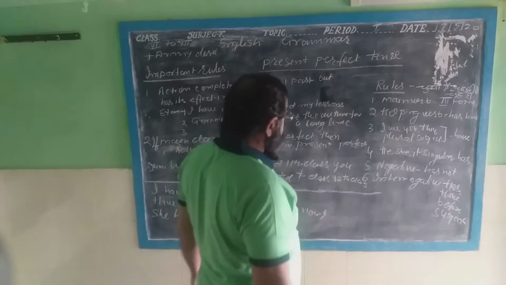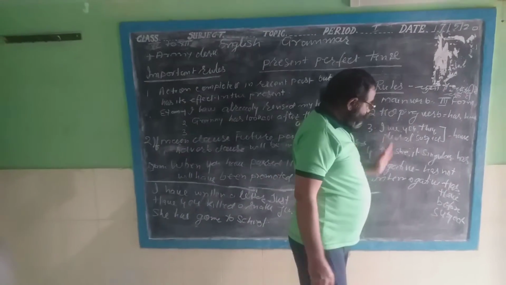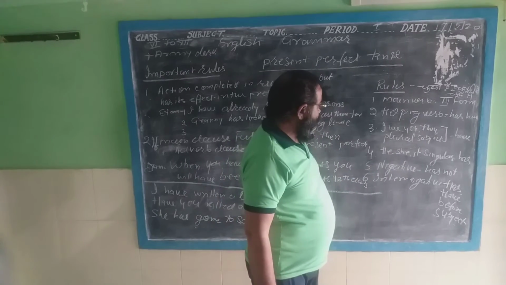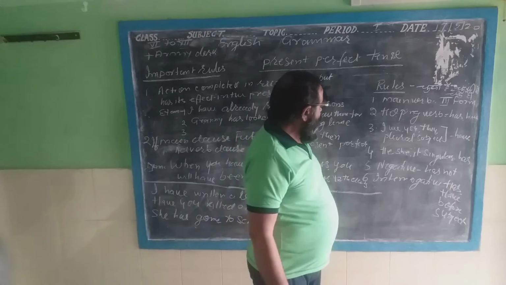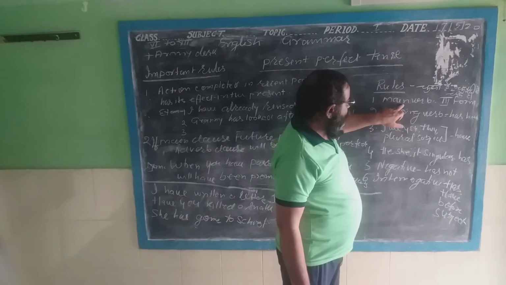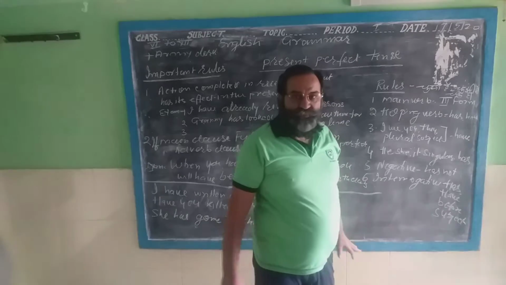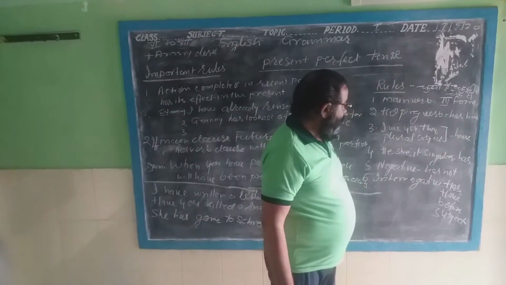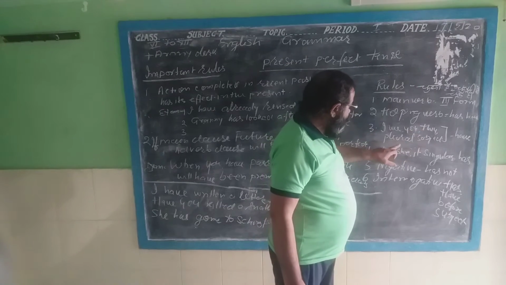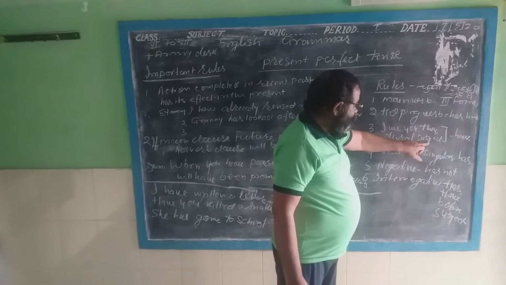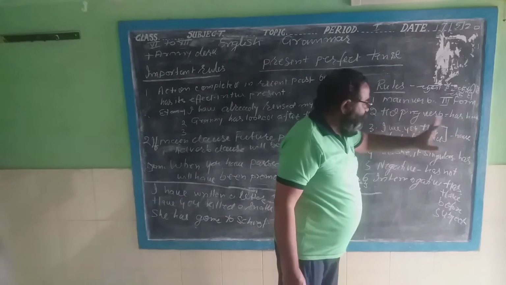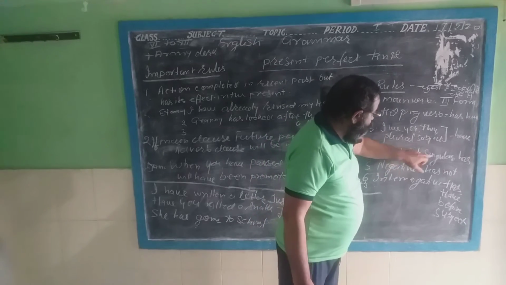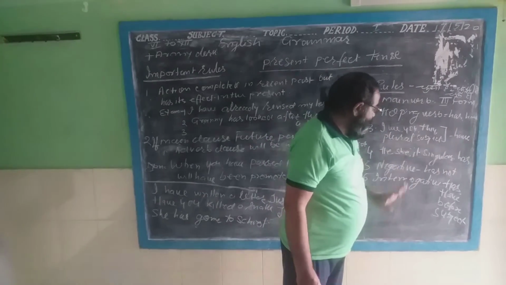Present perfect tense: there are certain rules which we have to keep in mind while framing sentences of English or translating from Hindi to English. First of all, the third form of the main verb will be used, and the helping verbs are has and have. I, we, you, they, and plural subjects take have as the helping verb. She, he, it, or a singular subject takes has.